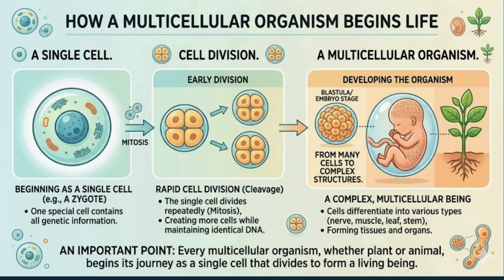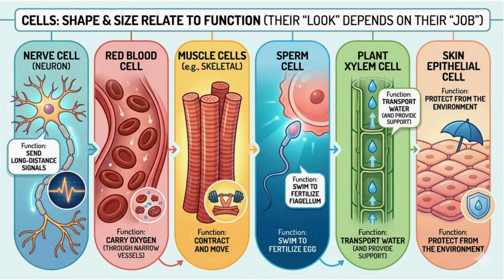An important point to remember is that every multicellular organism begins its life as a single cell, which then divides to form many cells. If we look at different organisms, we realize that cells are not all the same. They vary greatly in both their shape and their size. There is a very specific reason for this. The shape and size of a cell are directly related to the specific function it performs. In other words, a cell's look depends entirely on its job.